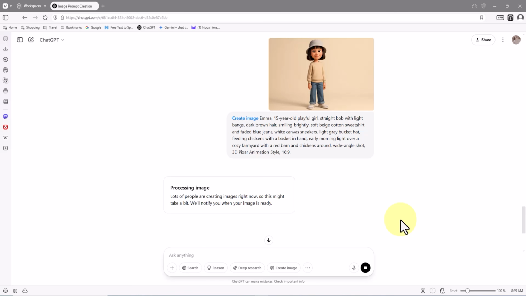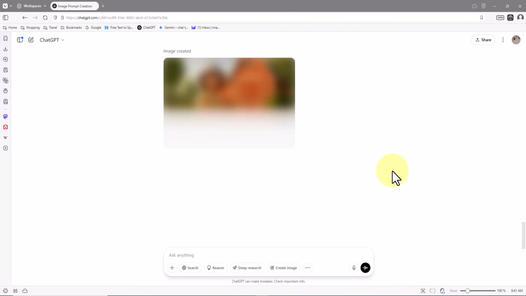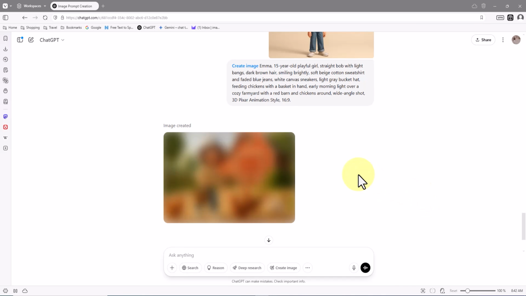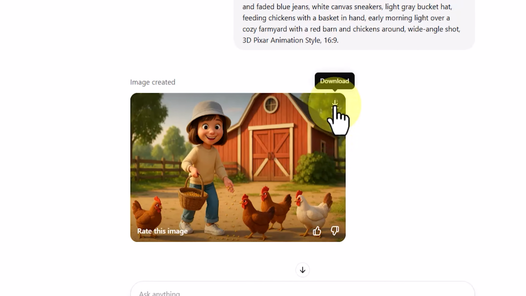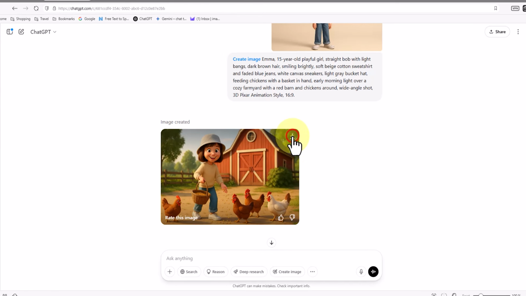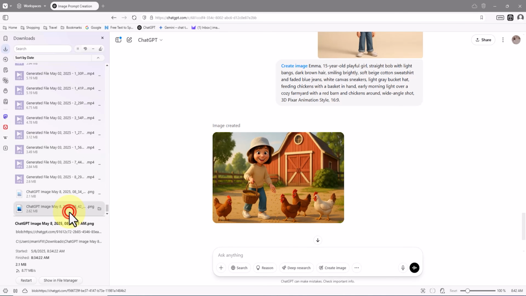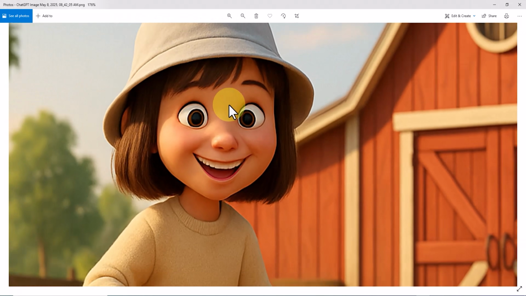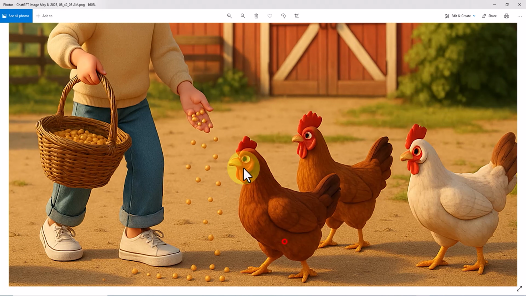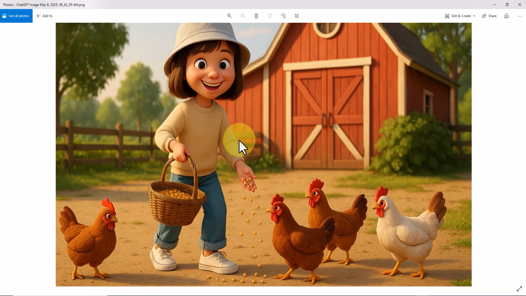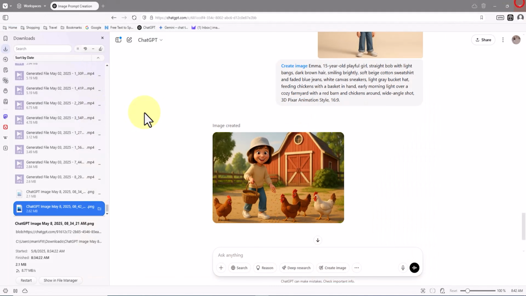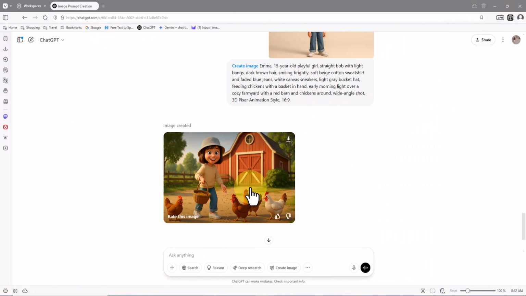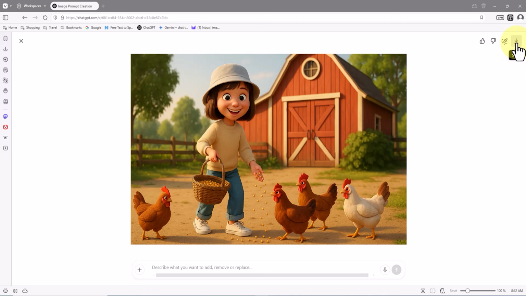The request enters the processing queue, and step by step, the image is created. And it's done! The free, no watermark download button is once again available in the top right corner. As you can see, in this scene, our character is feeding chickens in a small farm. And with this golden method, the character, with all their original traits and even the exact same outfit, is now in a brand new scene, doing a brand new action. And yes, we now have a consistent character.